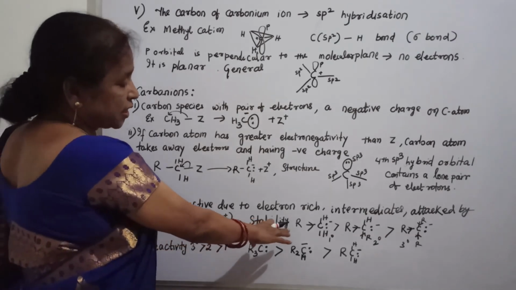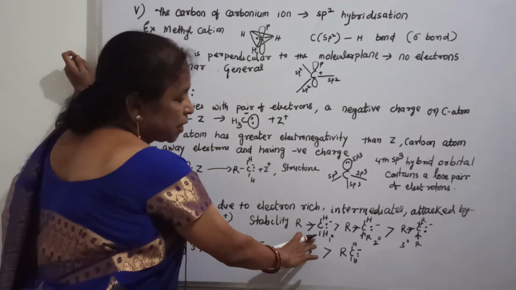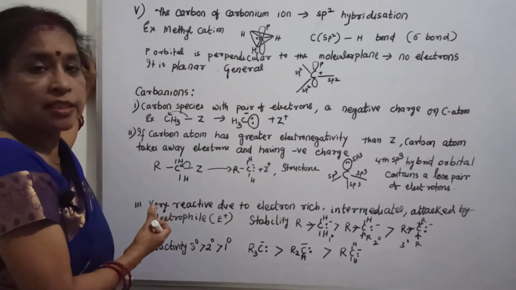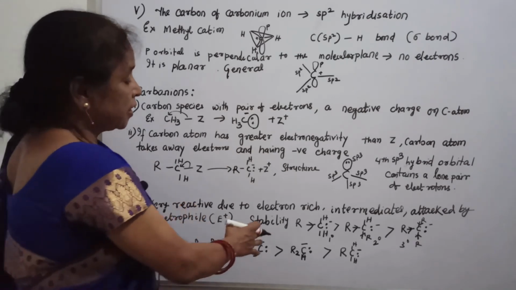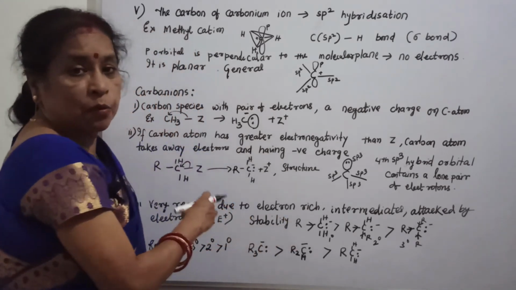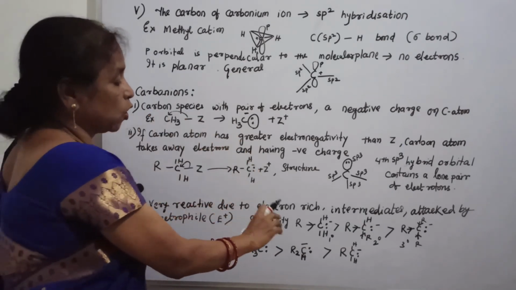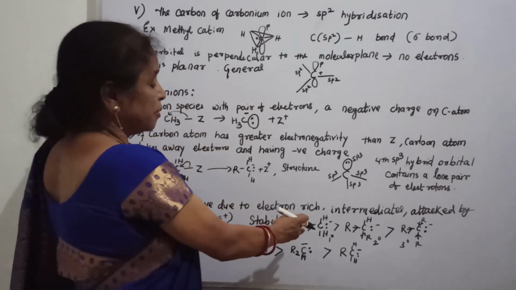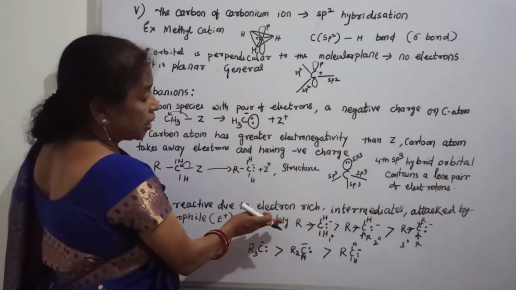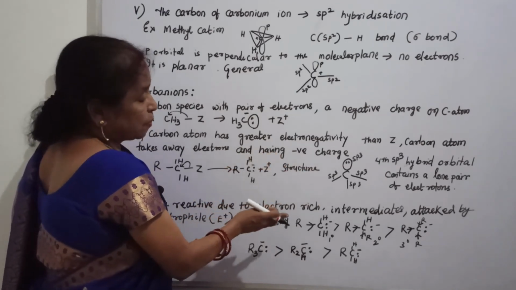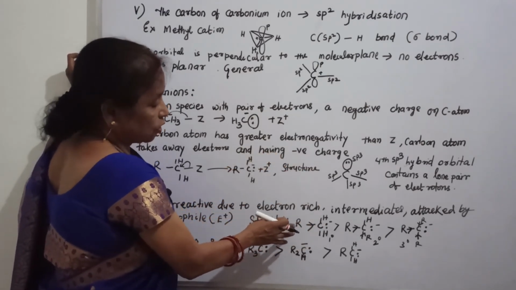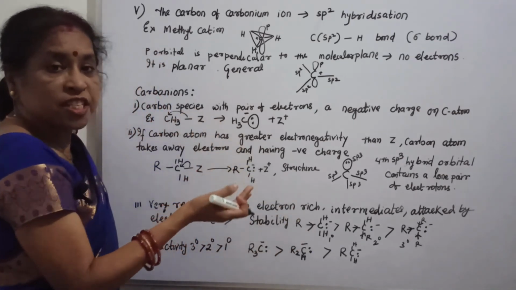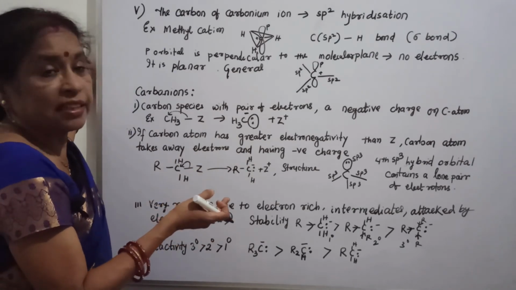Then stability, you can see here, it is primary, secondary, tertiary. The stability here, primary is more than secondary than tertiary, because here only one alkyl group is there, and only one alkyl group can donate electrons to this carbon. Already the carbanion is electron rich, the electron is more in the carbon, and now when R is towards carbon, that means having negative charge, so electron towards carbon, and that is why here the primary is more stable than secondary than tertiary.